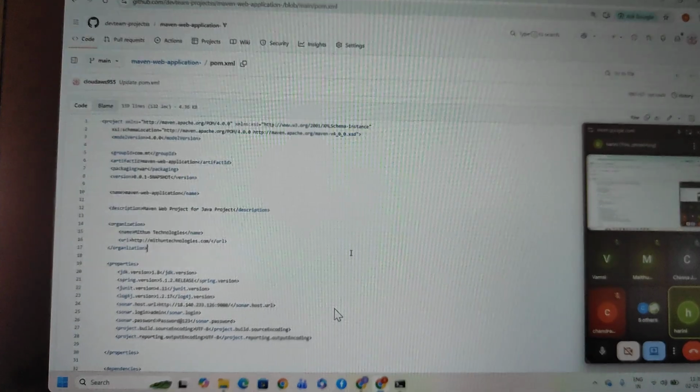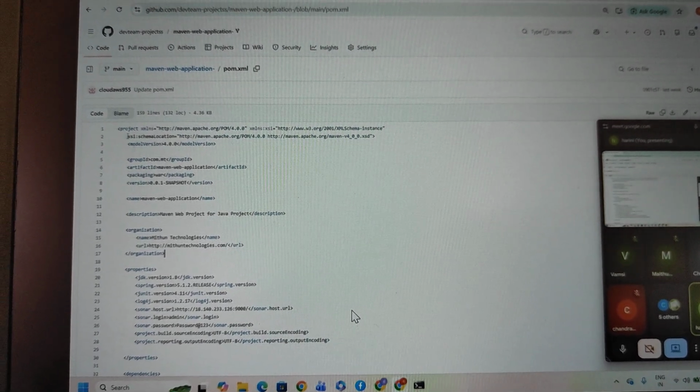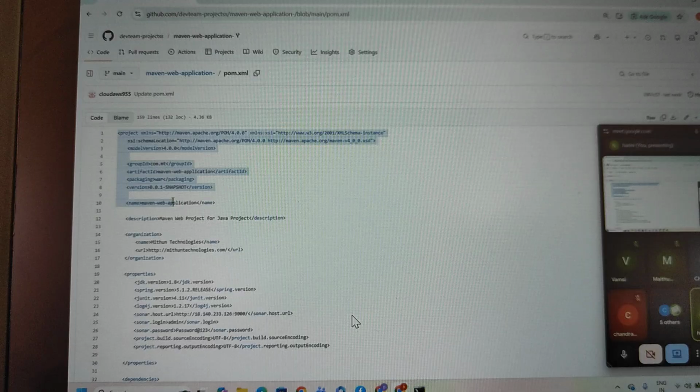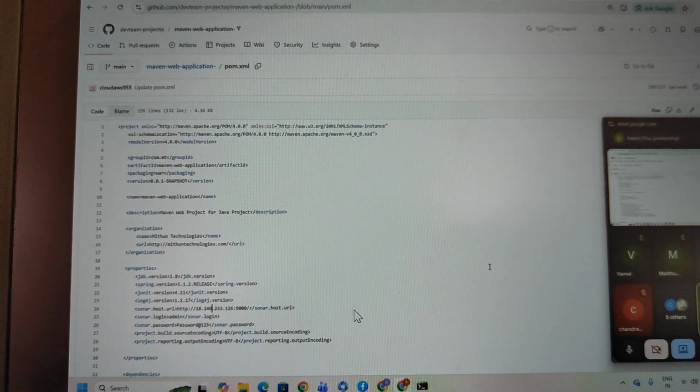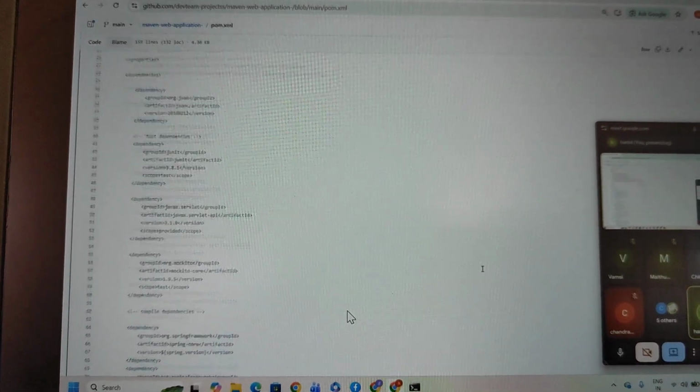Okay, as DevOps engineers we only have to handle the code, like whether this code is valid or not, whether this code is tested or not, whether this code is analyzed or not. So these kinds of scenarios we have to implement.